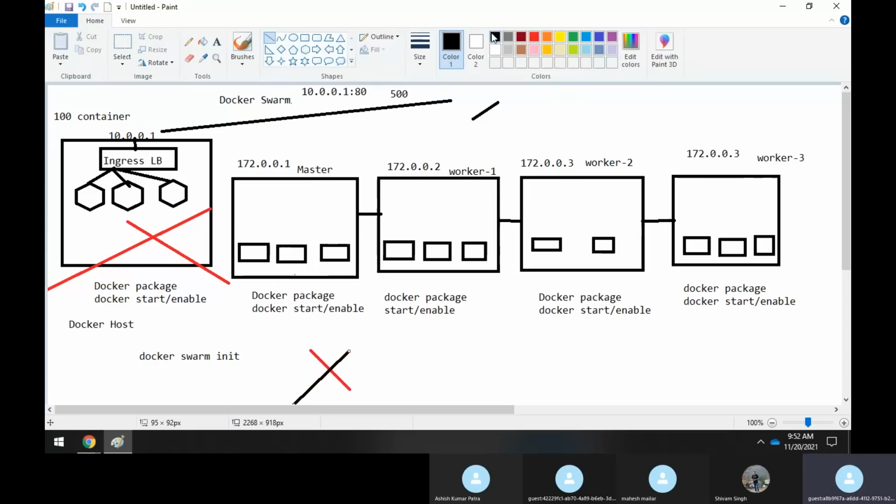Now, inside each and every node, again you have the same thing, sir. You have an ingress load balancer.